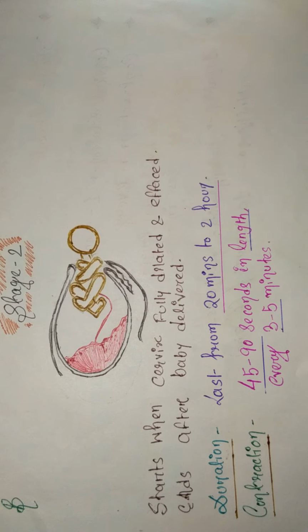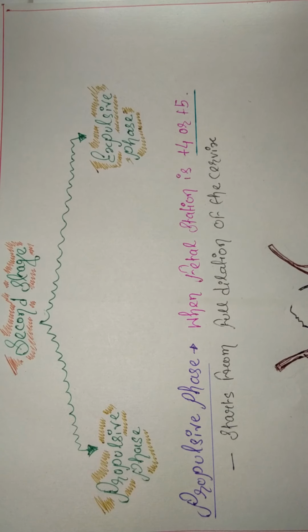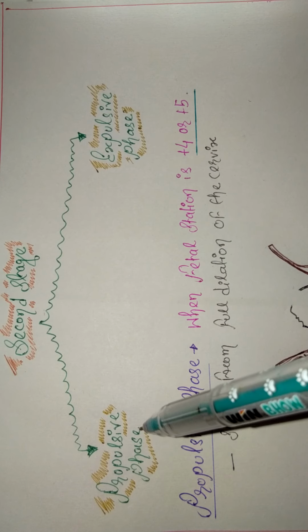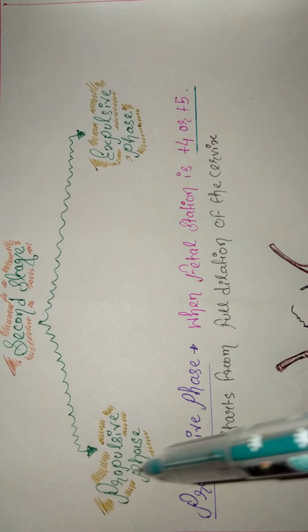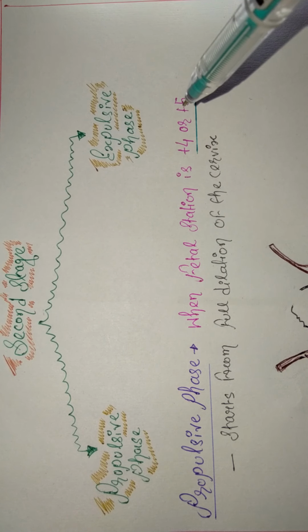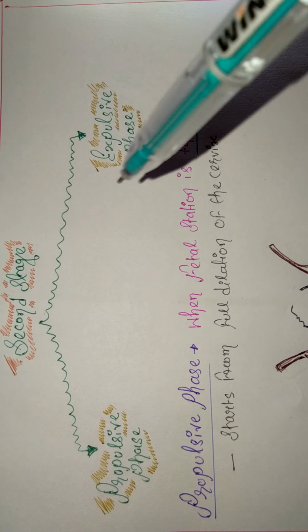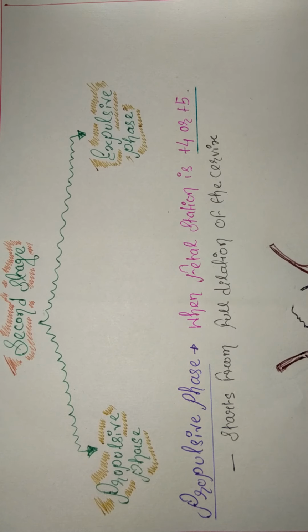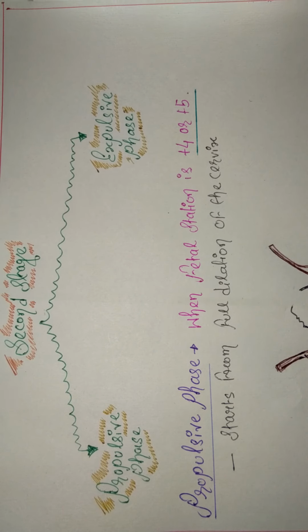It varies in primigravida and multipara. The second stage has two phases, the propulsive phase and the expulsive phase. The propulsive phase is when the fetal station is +4 or +5, and the expulsive phase is when the expulsion of the fetus happens. I hope the topic is clear, the second stage and the first stage.